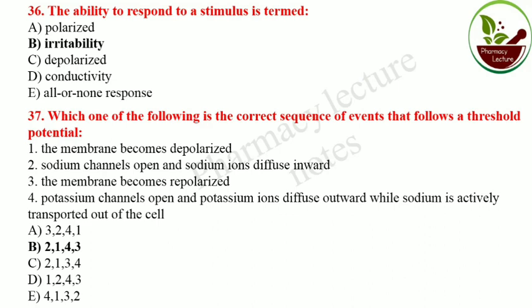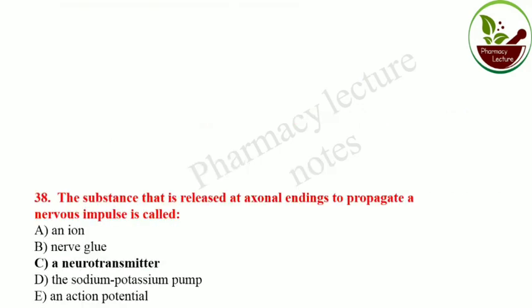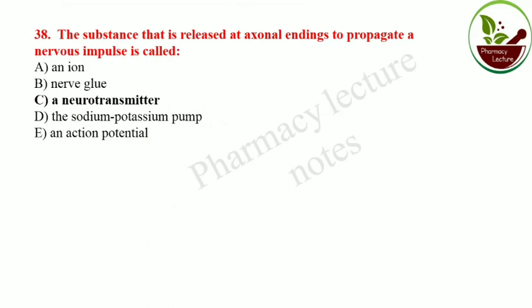Thus the membrane becomes repolarized. This is the sequence of how the cell becomes depolarized and repolarized. The substance that is released at the axonal ending to propagate a nervous impulse is called a neurotransmitter.